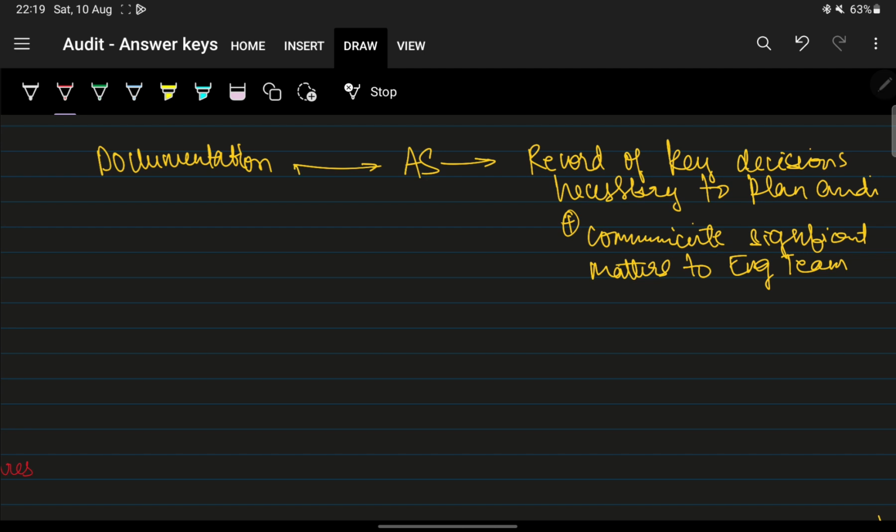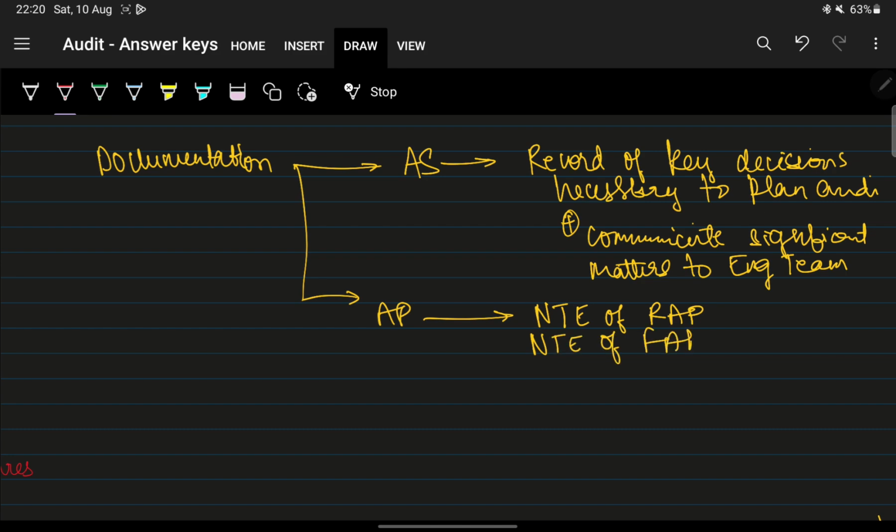We'll go to the next part, which is the documentation of audit plan. What does the audit plan include? Documentation of the audit plan includes the nature, timing and extent of risk assessment procedures, and the nature, timing and extent of further audit procedures at assertion level.